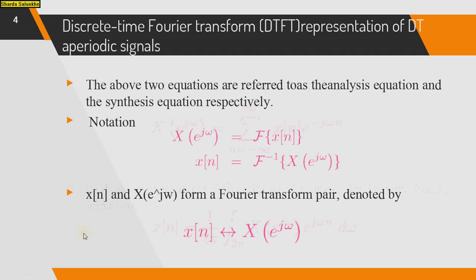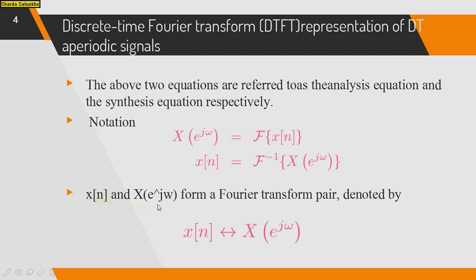The DTFT for aperiodic signals, that is the two above equations, are referred to as the analysis equation and the synthesis equation. The first equation is the analysis equation, and the second equation is the synthesis equation, and we can represent the notation, that is X of e raised to j omega is equal to the Fourier transform of x of n. So this is the analysis equation, and the inverse of the DTFT is x of n equal to the inverse FT of X of e raised to j omega. So this is called the synthesis equation. So the first equation represents the analysis equation and this equation represents the synthesis equation.